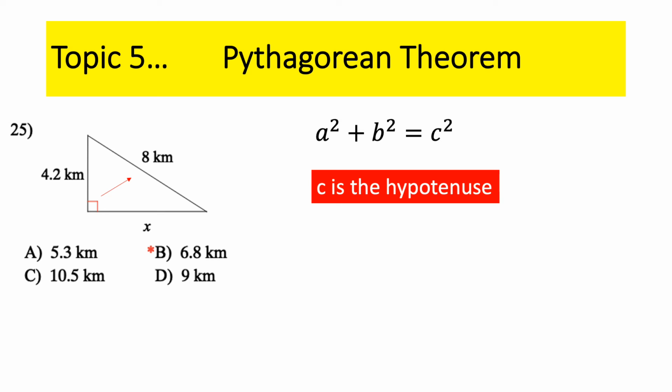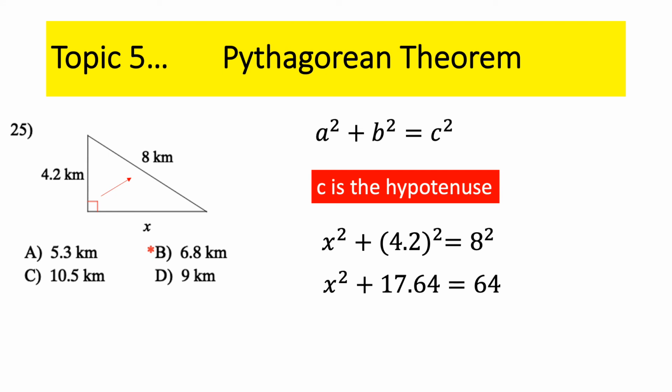We have B, or A, listed as X, and C is 8. So plug those values in and simply do the math. Exponents first: 4.2 squared is 17.64, and 8 squared is 64.